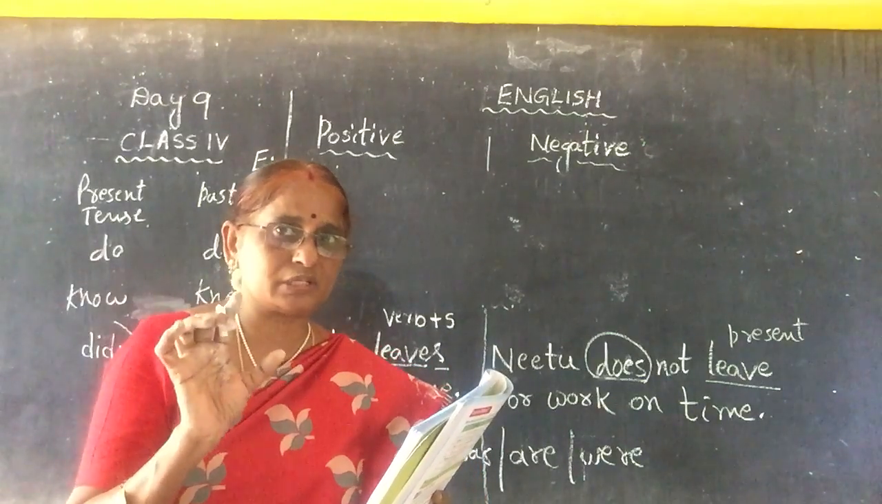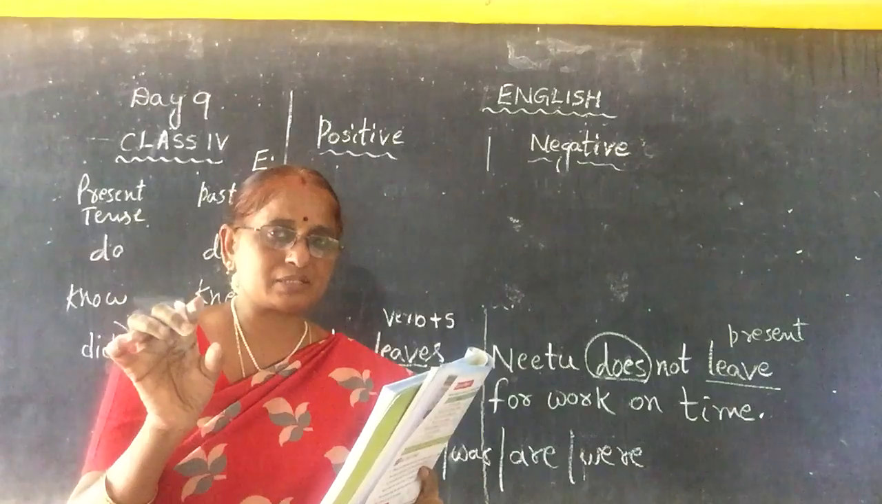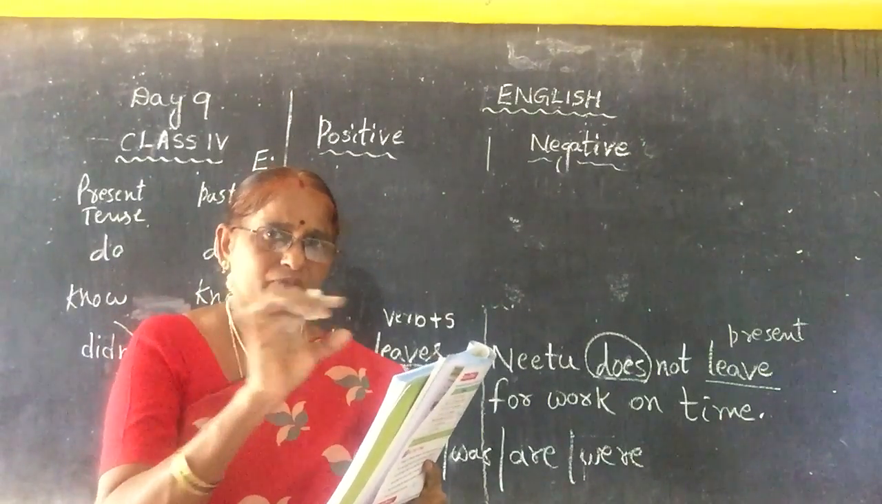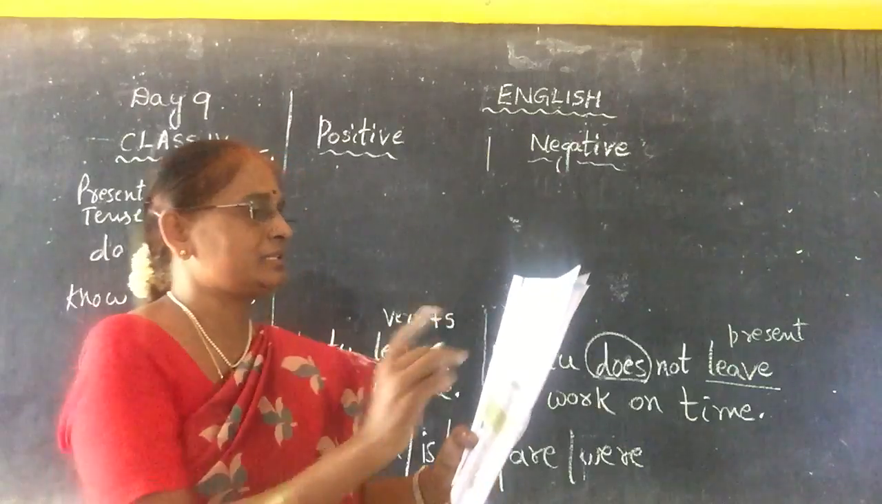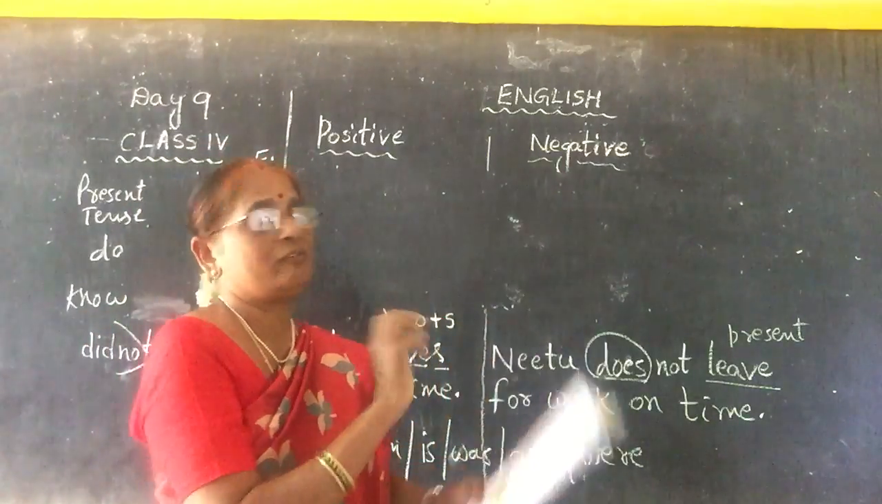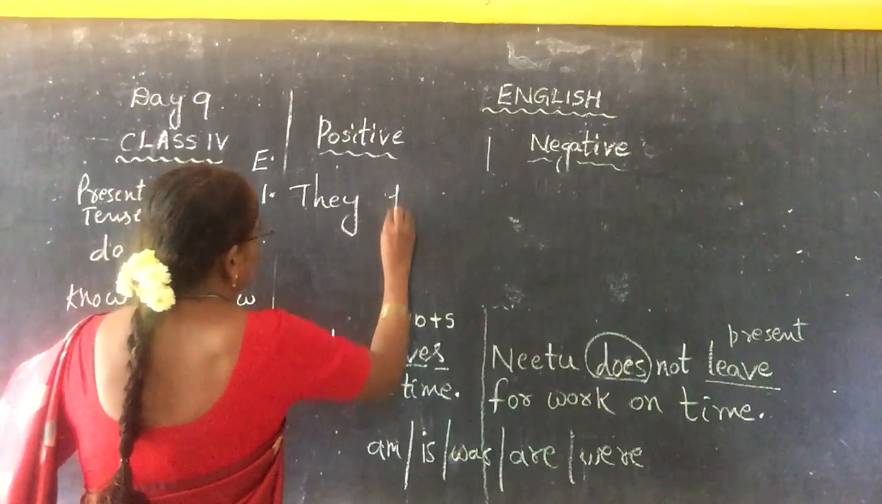What words do we have to use in negative form? Do not for present tense, did not for past tense, and does not for the verb with work plus s. See here. They practice every day. See, the first one. They practice every day.